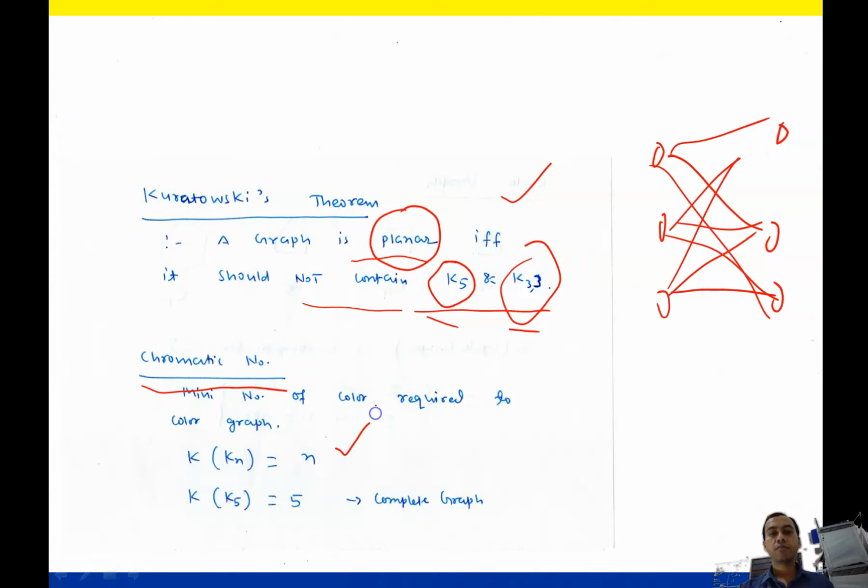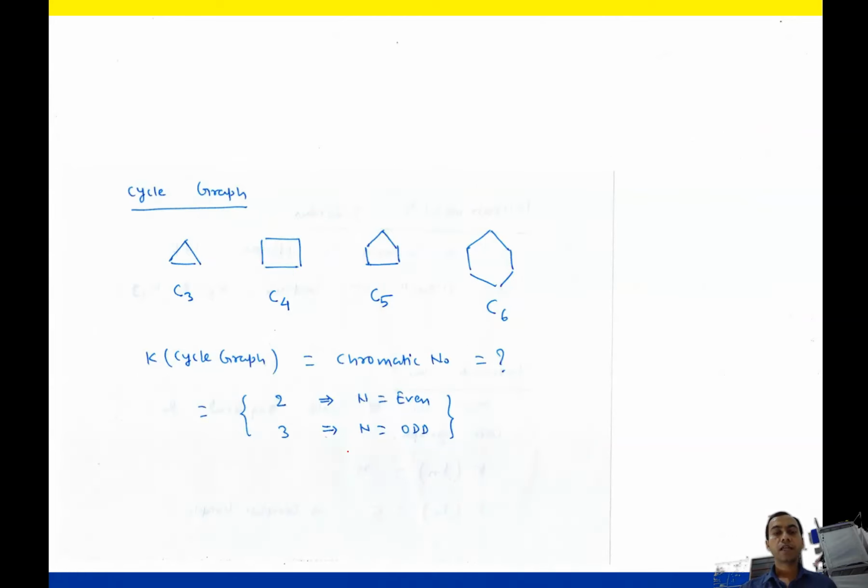So for the complete graph, chromatic number will be n. So for K5, chromatic number will be 5. For K3, chromatic number will be 3. Cycle graph, you draw like that. This is a cycle graph for C3.